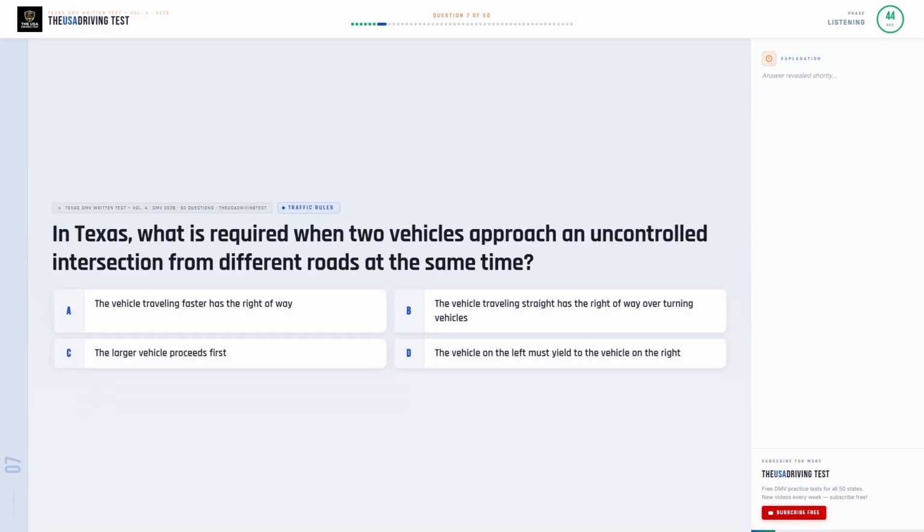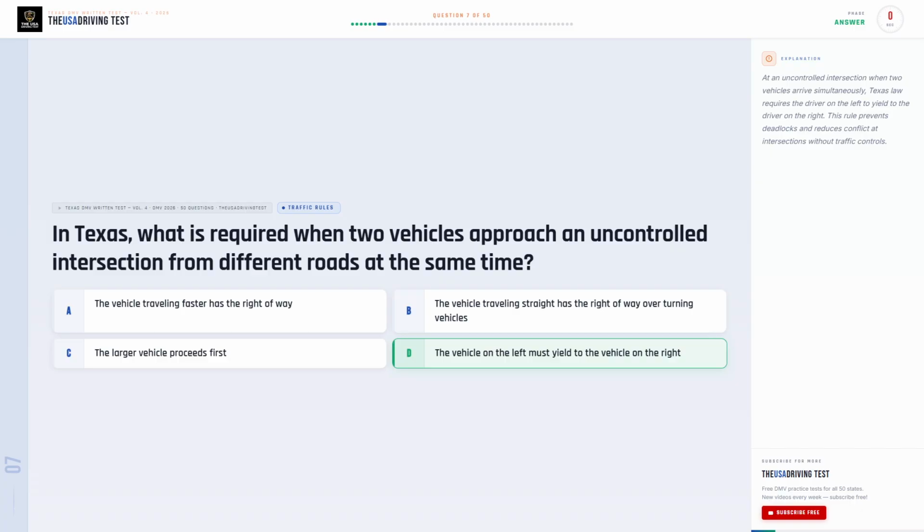In Texas, what is required when two vehicles approach an uncontrolled intersection from different roads at the same time? Option A, the vehicle traveling faster has the right of way. Option B, the vehicle traveling straight has the right of way over turning vehicles. Option C, the larger vehicle proceeds first. Option D, the vehicle on the left must yield to the vehicle on the right.